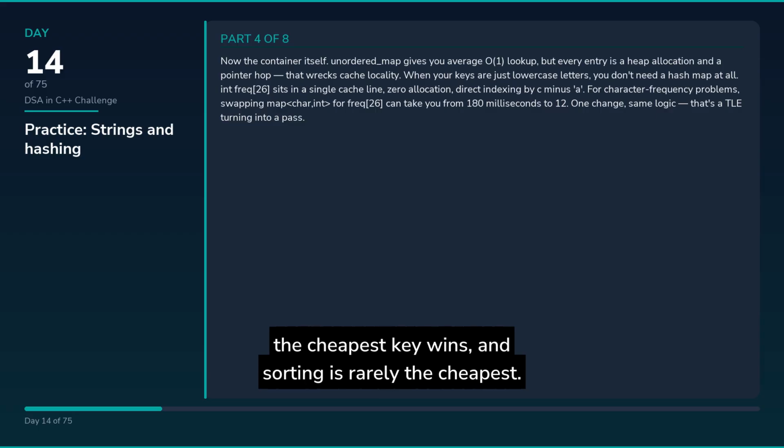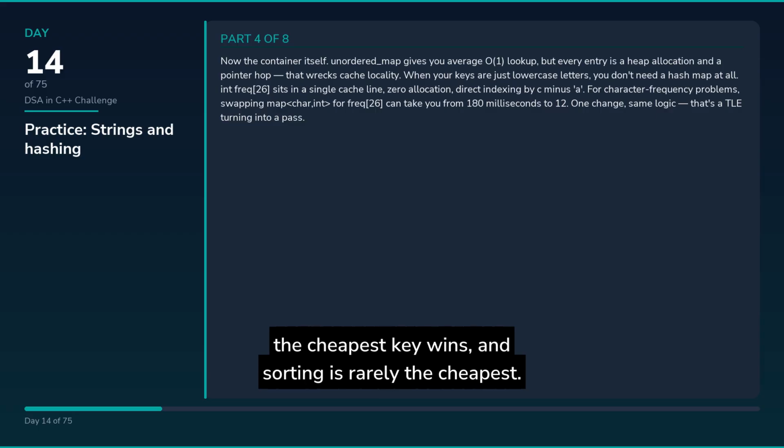Now the container itself. unordered_map gives you average O(1) lookup, but every entry is a heap allocation and a pointer hop that wrecks cache locality. When your keys are just lowercase letters, you don't need a hash map at all. int freq[26] sits in a single cache line, zero allocation, direct indexing by c - 'a'.